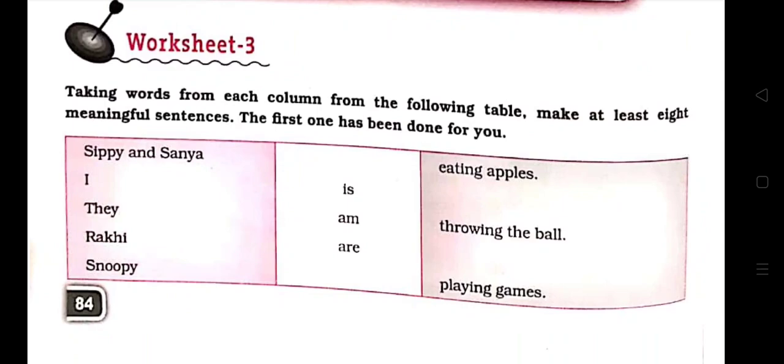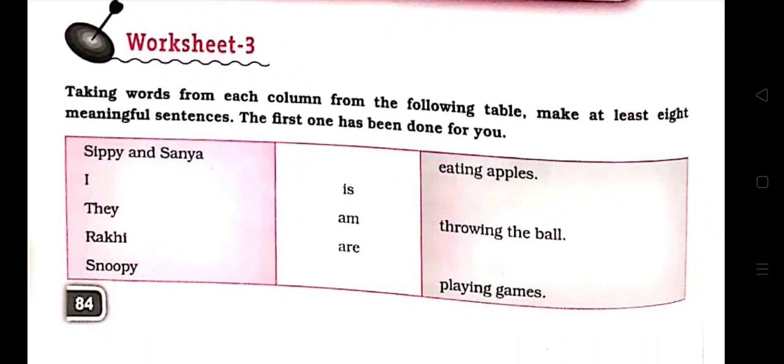That's why, with a plural subject we use are. Sippy and Sania are. And you can write any from these three. Sippy and Sania are eating apples. Sippy and Sania are throwing the ball. Sippy and Sania are playing games. Anything you can write. But the helping verb will be are.